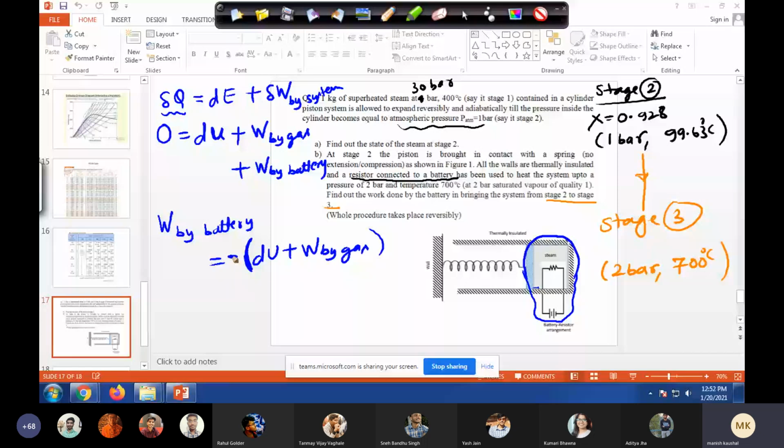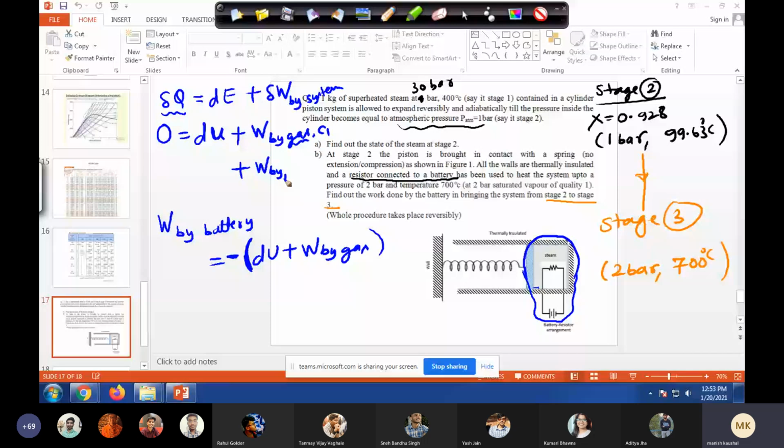Now, there is always some confusion when we write these words, work done by battery, on battery. If you don't want to write that, then you can write work done. So we have two components: one is gas, system component 1, so let's write it C1, and system component 2 is battery.